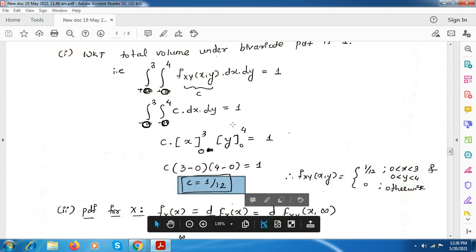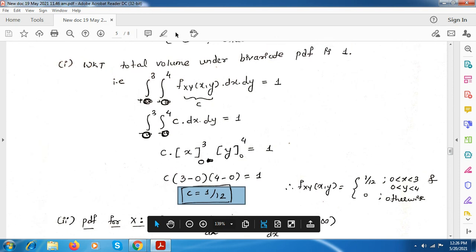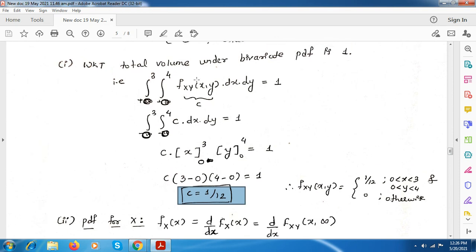Note down this. To find out any constant value when they have given the PDF, here joint PDF is given, you have to just integrate in the limit whichever they have given. Here this is 0 to 3 for the x random variable, and 0 to 4 for the y random variable. This is c they have given.